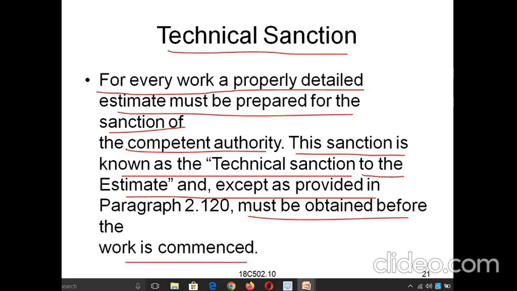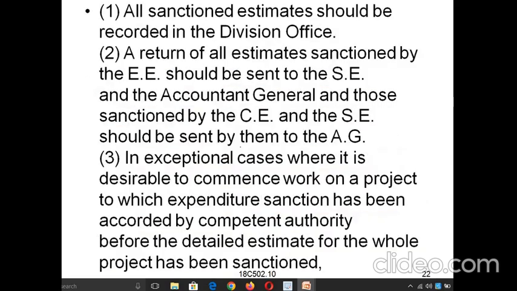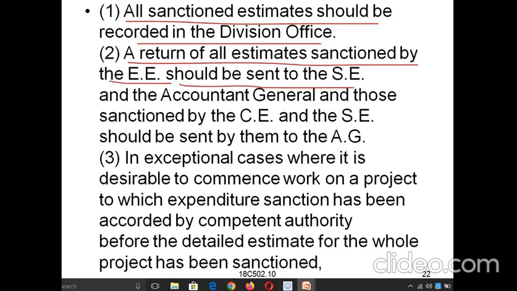So here the technical sanction should be approved by the concerned competent authority, and it should be given by the authorities. And all sanctioned estimates should be recorded in the division office. So whatever sanctioned estimates we are submitting, everything should be recorded in the divisional offices. And a register of all estimates sanctioned by the executive engineer should be sent to the superintendent engineer.